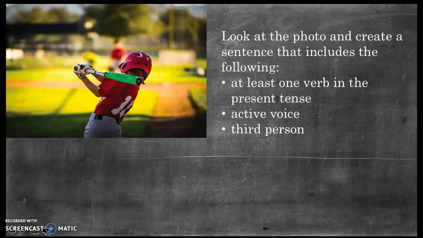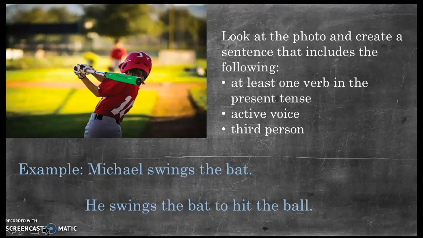Alright, so let's look at 2 sentences that I have written, even though you only needed 1. I just really want to show you how many different sentences you can create from this photo. So the first example is Michael swings the bat. So there's at least one verb, swings, and it's an action verb. The sentence is also in the present tense. Swings indicates that. The sentence is in the active voice because the subject is performing the action. Michael is swinging the bat, and this is in the third person.